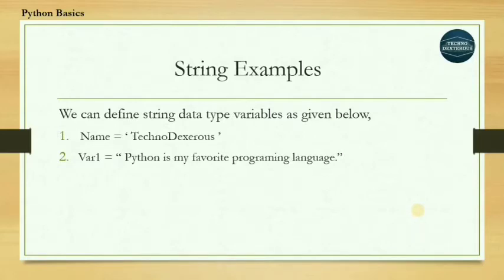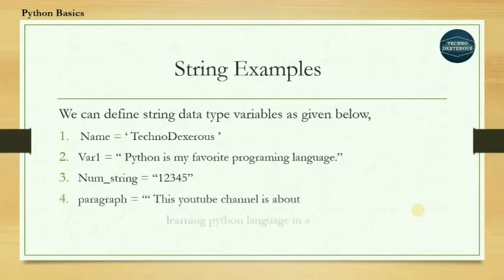We can define strings which contain numbers only in this manner: num_string = "12345". Also we can define multi-line strings by using triple quotes like this. Here paragraph is a variable name which contains "This YouTube channel is about learning Python language in a simple way."